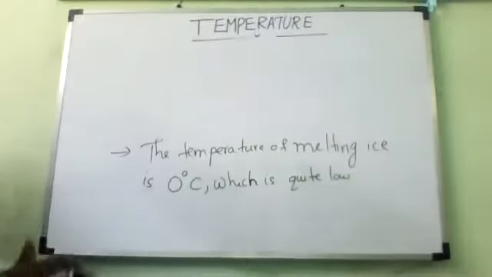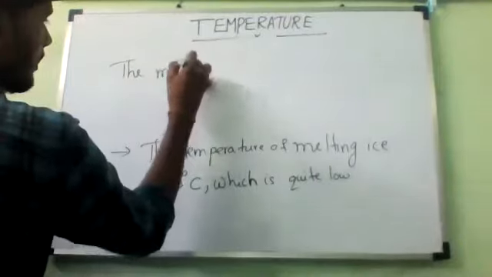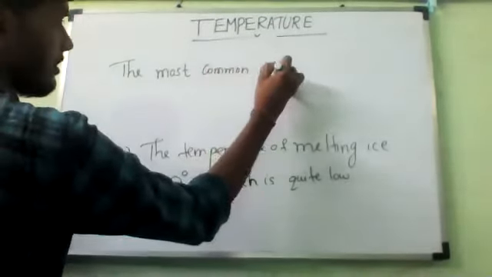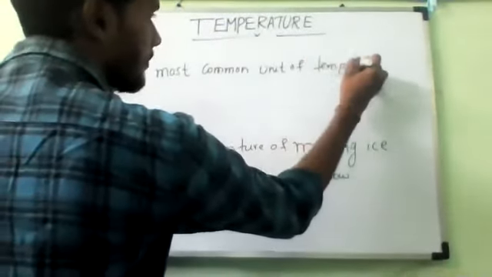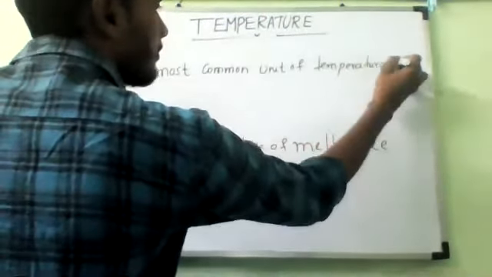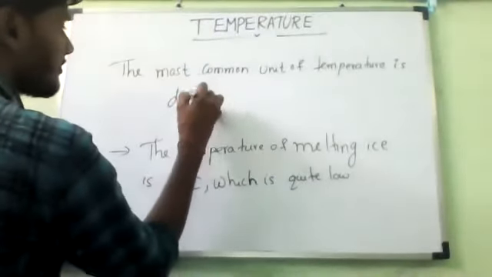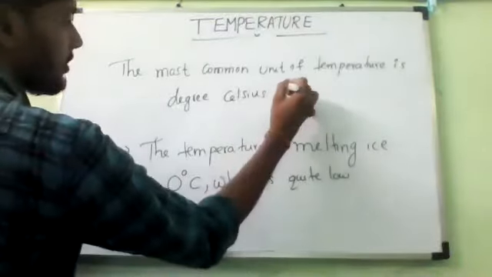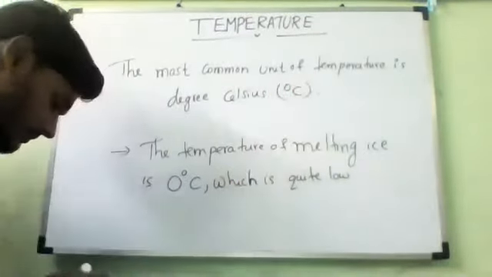Now you can directly write: the most common unit of temperature is degree Celsius. Is it okay?